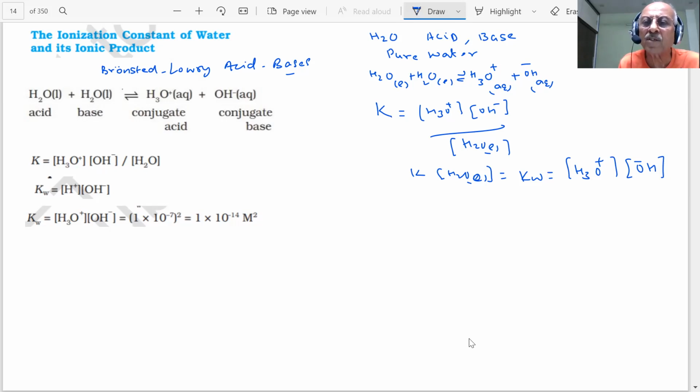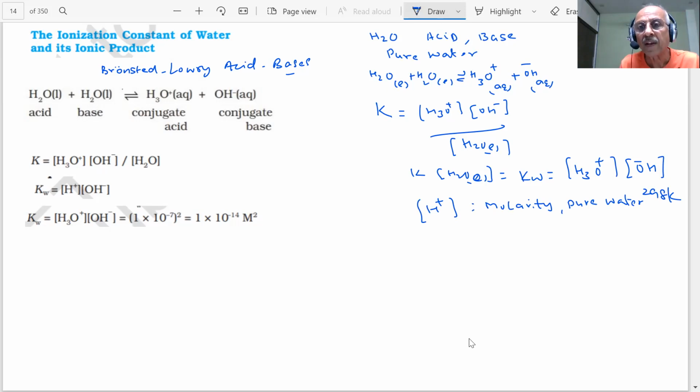Why do we say that the concentration of this is constant, students? Experiments were performed, and the concentration of H plus, or the molarity, was determined for pure water at 298 Kelvin, students. We are mentioning the temperature because ionization will change with change in temperature.